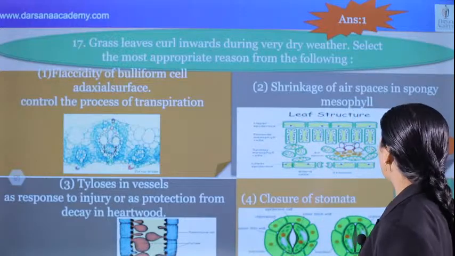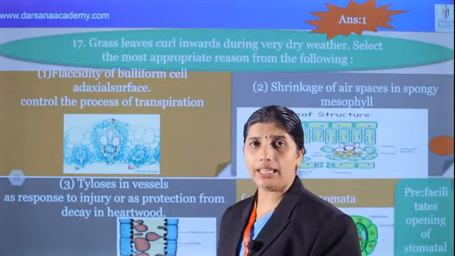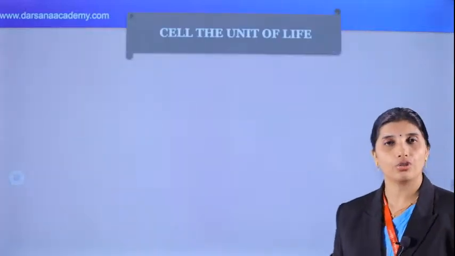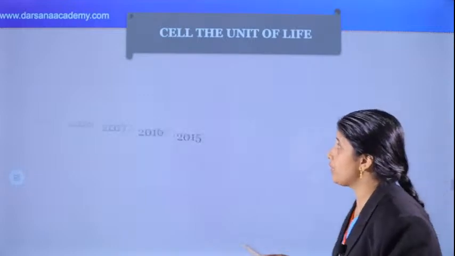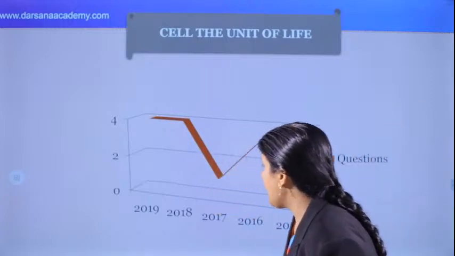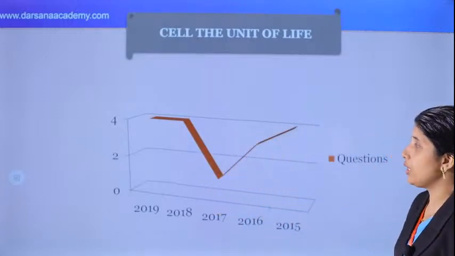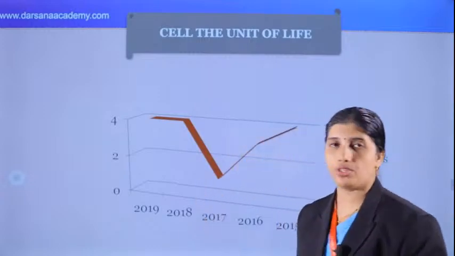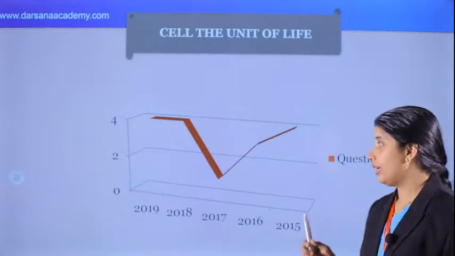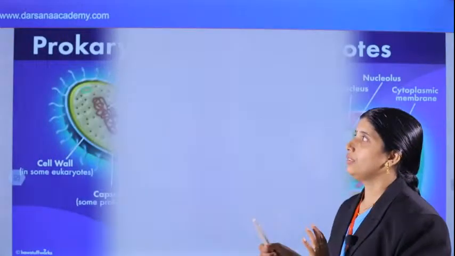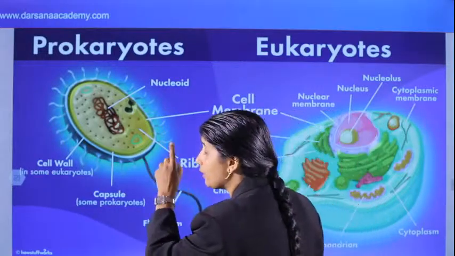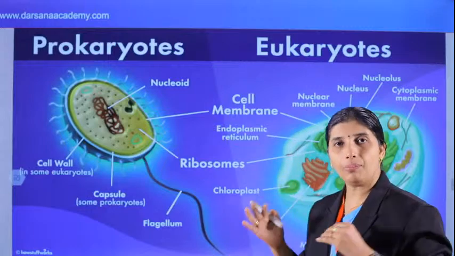And what about the next chapter? We are going to deal with the next chapter. What is that? Cell, the unit of life. Going through the previous questions, in 2019, 18 and 15, there were 4 questions asked, whereas in 2017, 1 question was asked from this chapter. This chapter is also very important. This chapter deals with 2 types of cell, prokaryotic and eukaryotic. Prokaryote can be connected with kingdom Monera. Therefore certain points are also there.